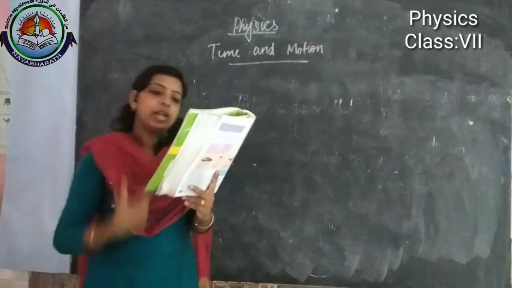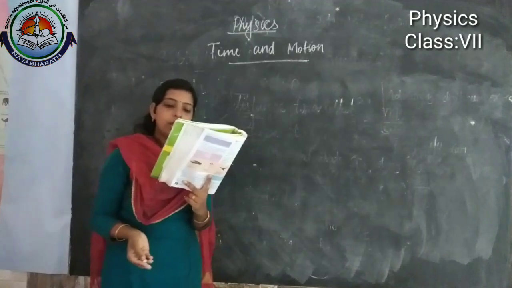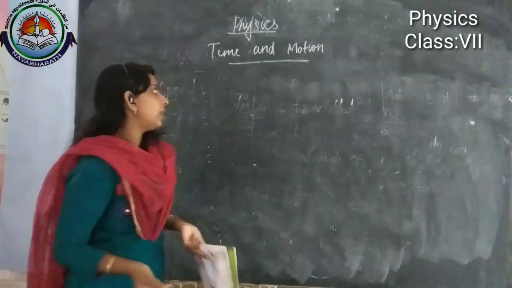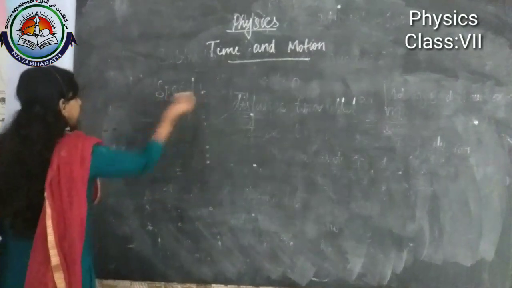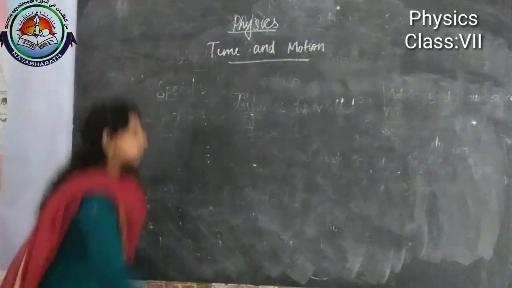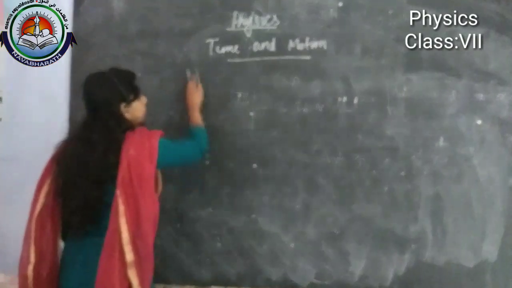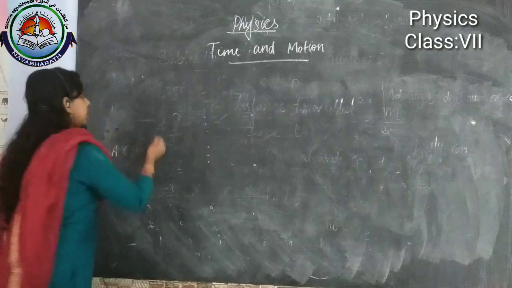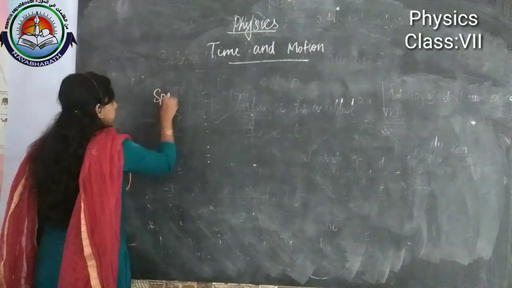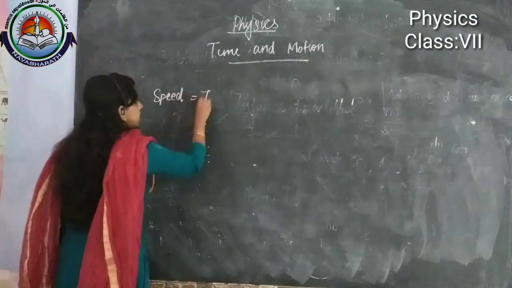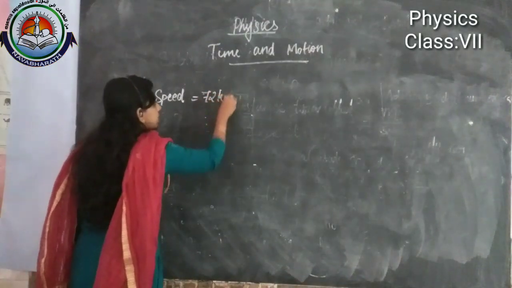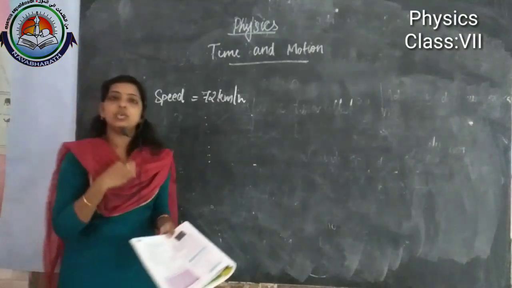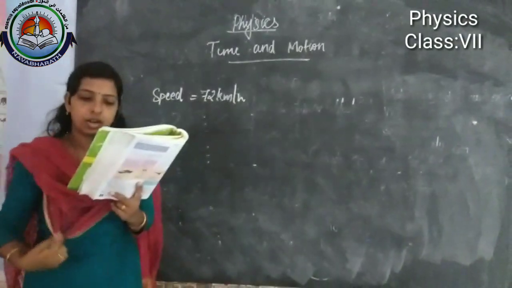First one: the speed of a moving car is 72 kilometer per hour. So we can write in short, speed is equal to 72 kilometer per hour.